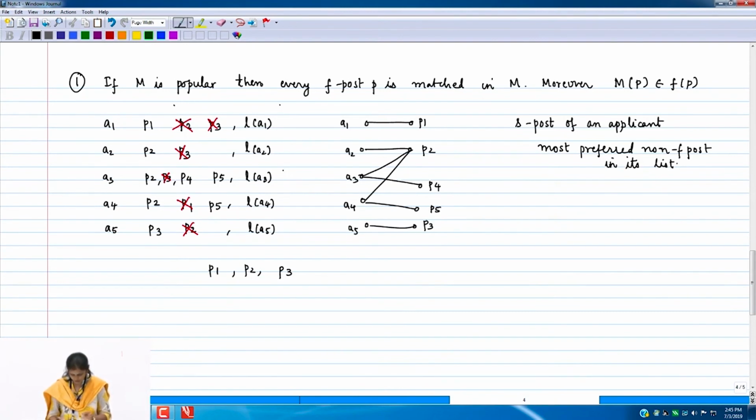For example, A3's S post is its true post, which is P4. A4's S post is P5, but A5's S post is L of A5, right? So now S posts exist, and for some applicants they may be the last resorts, for some they may be true posts that were there in their preferences, right? Okay, good.